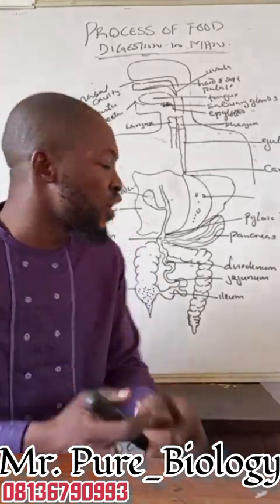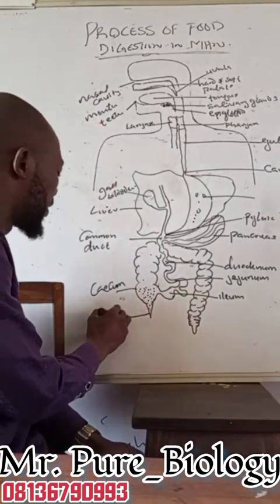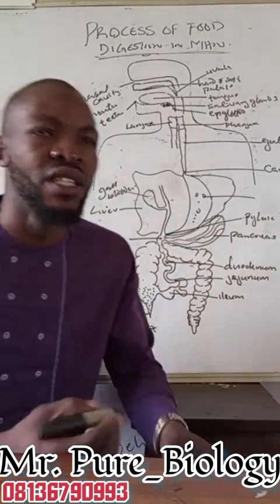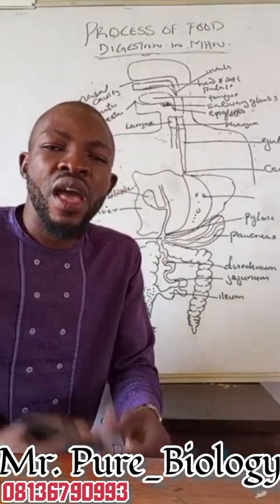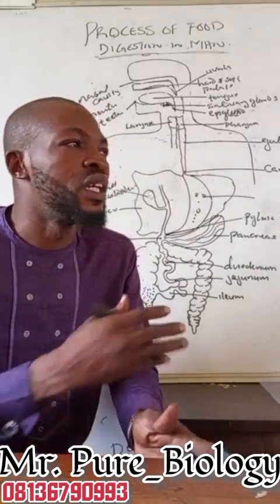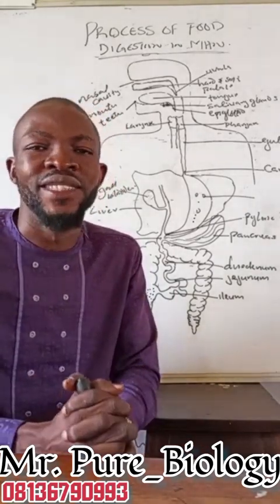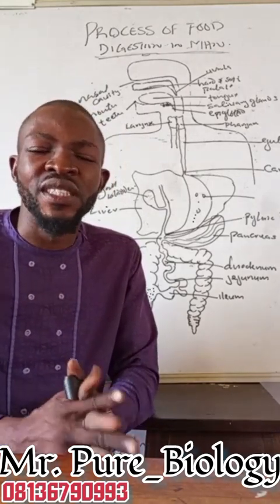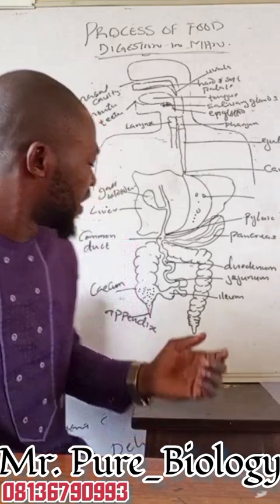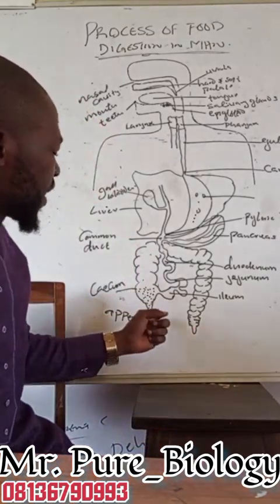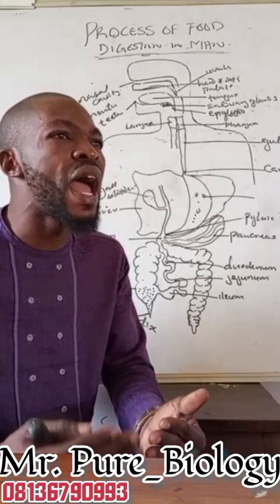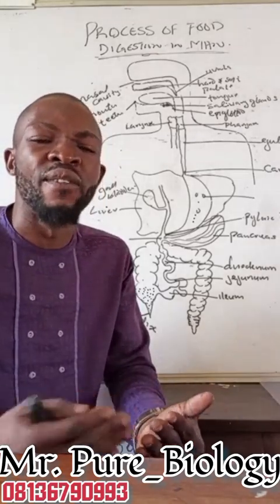It is inside the caecum and inside the appendix that we have, this is what we call the appendix, a kind of common bacteria called Escherichia coli, which is found in the caecum. We have Bacteroides found in the caecum, and we also have Acidophilus. All these 3 types of bacteria are found in the what? In the caecum and appendix. And what is their function there? They are the ones that help us digest the fats.